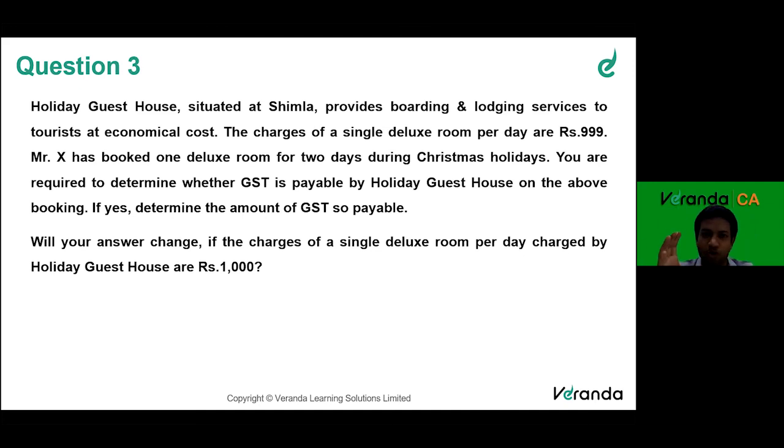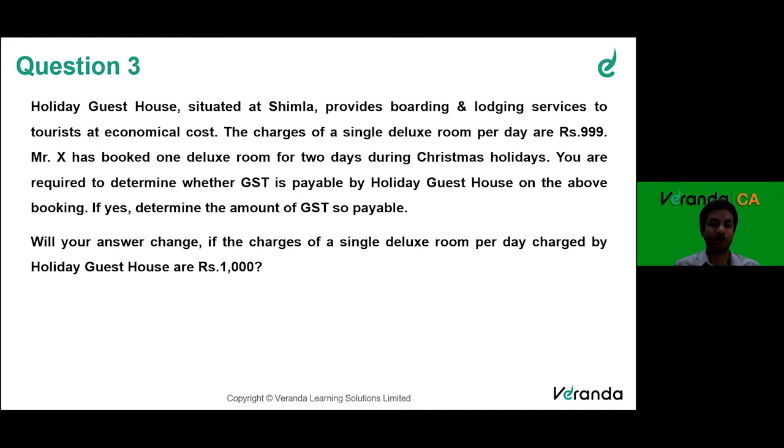So they're staying in a small category room. So let them not be burdened more by charging 18% GST or whatever rate of GST, right? So up to 1,000 rupees, these lodges and hotels are exempt, per day, if the rent is up to 1,000 rupees. So 999, it is exempt.